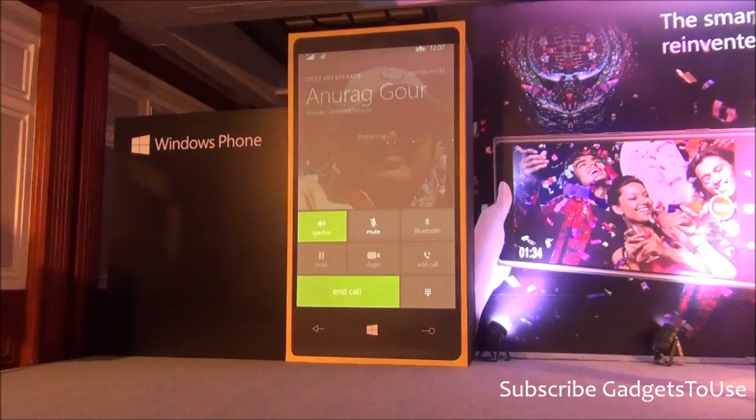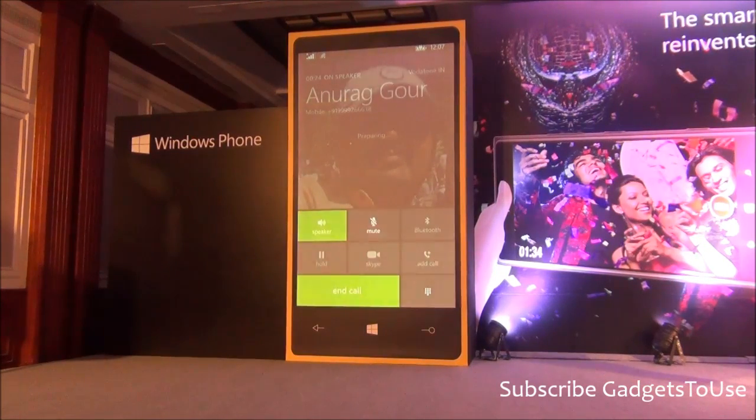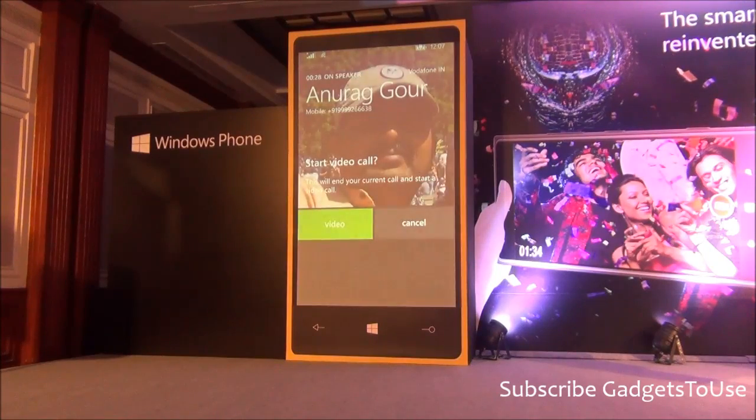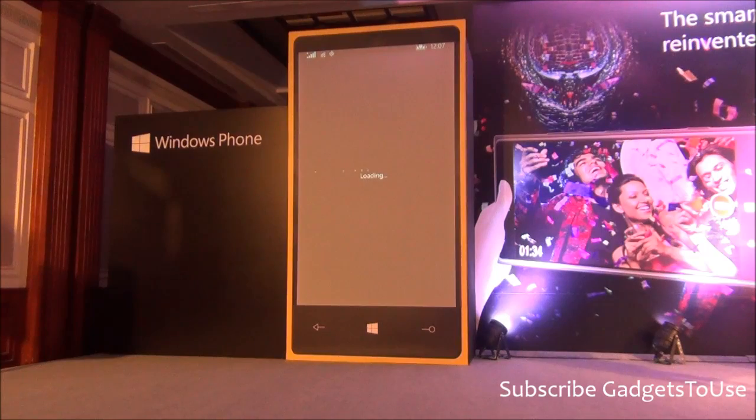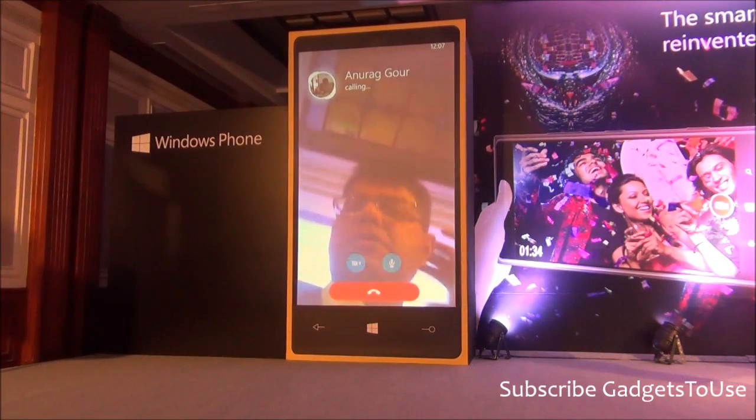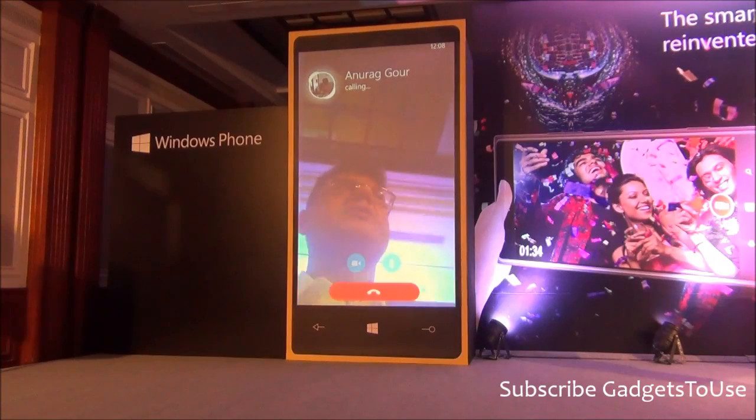So I just press the Skype button, and the call stays connected for as long as it can, and then drops off the network and basically initiates a video call. I basically say video, and it automatically initiates a video call using Skype from my device to Anurag's device, and it could go to either his PC or his phone depending on wherever he is, because obviously he's signed into Skype on all of those services.